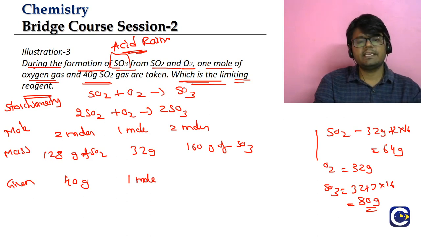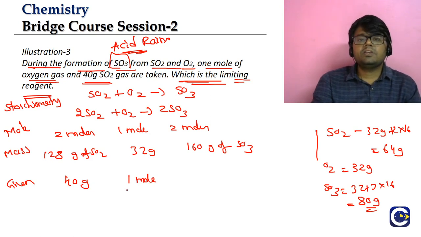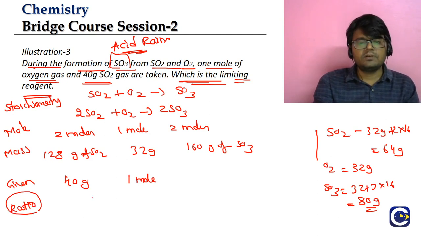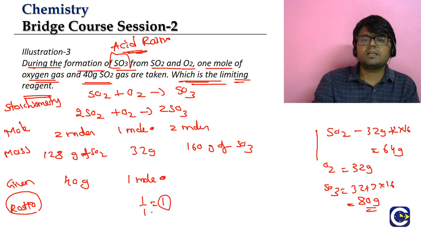Yes, I think some of you are getting it correct. So the limiting reagent here will be SO2. What is the limiting reagent, guys? SO2. How do we know that? See, remember what we said about the ratio? We said given amount by stoichiometric amount. If they are giving in terms of moles, means we will take what? Given number of moles by stoichiometric number of moles. So what is the given number of moles? 1. Stoichiometry, what is the moles? 1. So what is the ratio, guys? 1 by 1, which is 1.